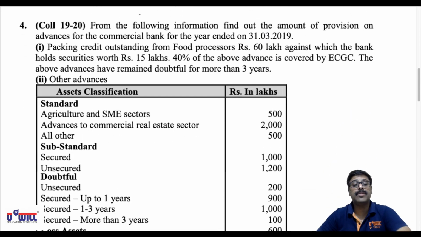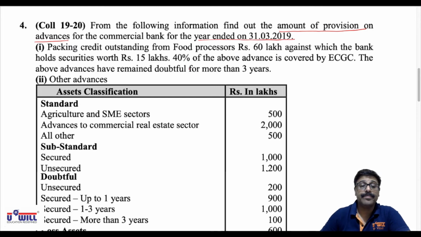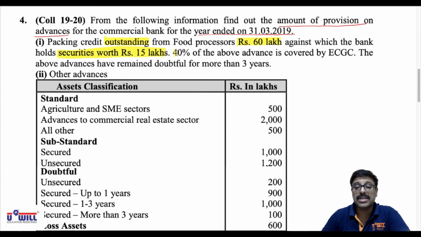Now look at question number 4, be attentive. From the following information, find out the amount of provision on advances for the commercial bank for the year ended 31/3/19. Very first, packing credit outstanding from food processors is 60 lakhs, against which the bank holds securities worth rupees 15 lakhs. So this is the secured amount, that we will minus first. And 40% of the above advance is covered by ECGC.